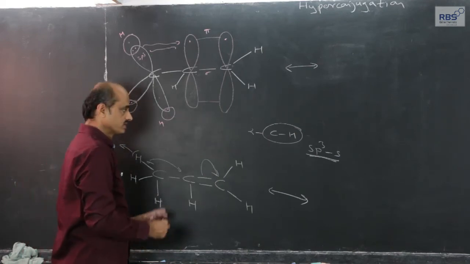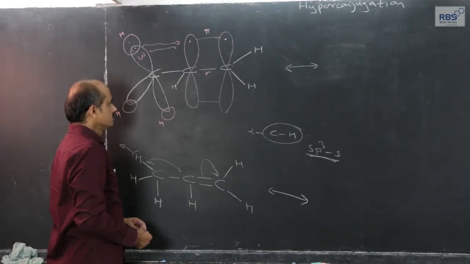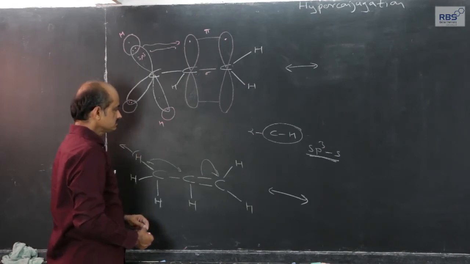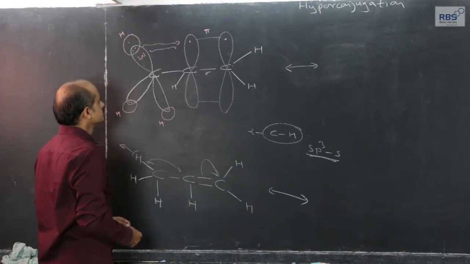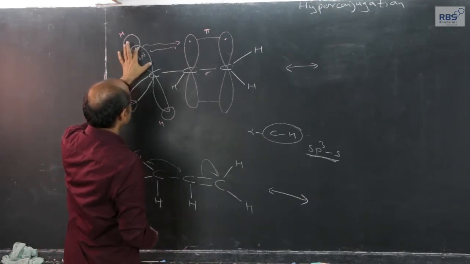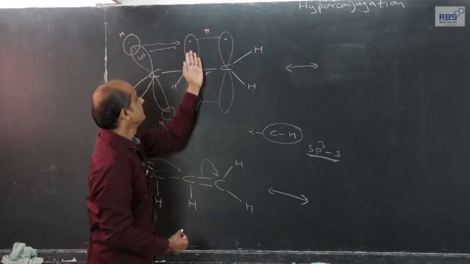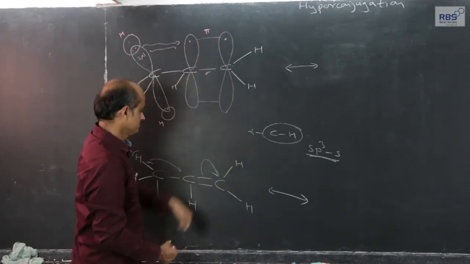Since up till now we have considered 2 examples, let me explain this in short. If this electron pair is shared between this orbital and this orbital, the electron pair shared between these 2 carbon atoms will get transferred to this carbon atom.